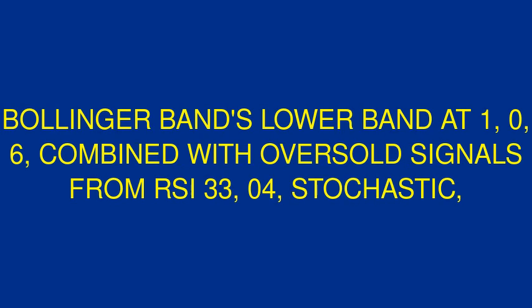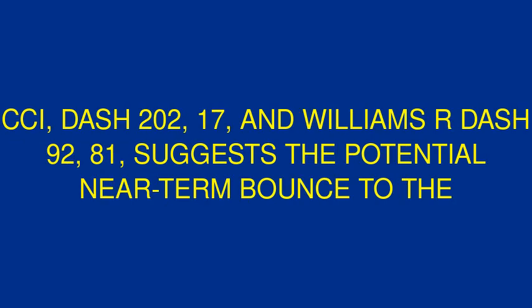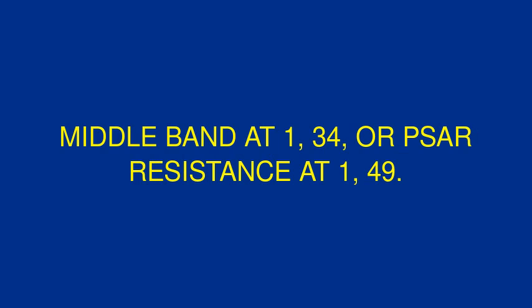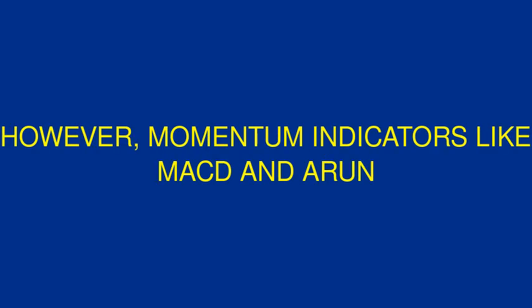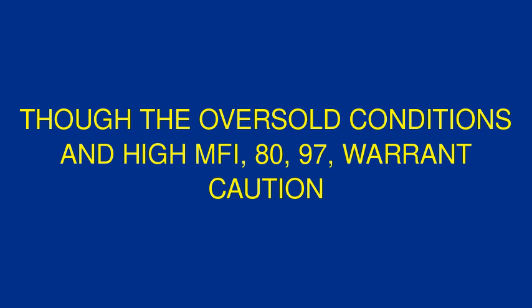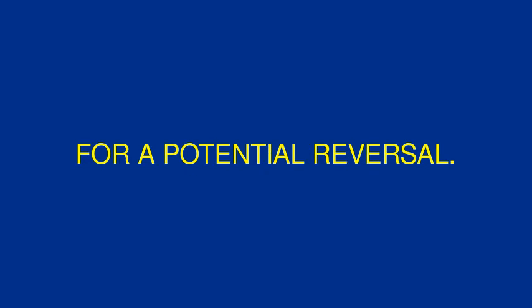Its position below the Bollinger Band's lower band at 1.06, combined with oversold signals from RSI 33.04, stochastic, CCI -202.17, and Williams R -92.81, suggests a potential near-term bounce to the middle band at 1.34 or PSAR resistance at 1.49. However, momentum indicators like MACD and Aroon confirm strong bearishness, though the oversold conditions and high MFI 80.97 warrant caution for a potential reversal.